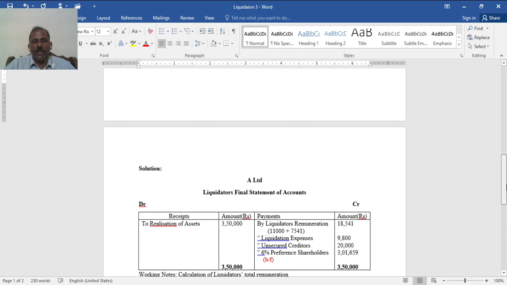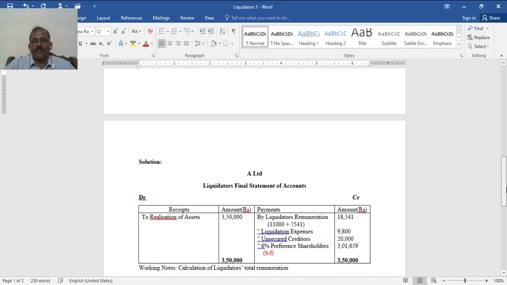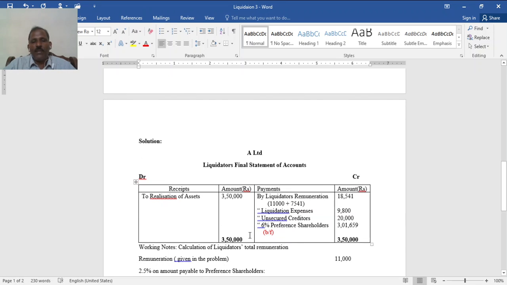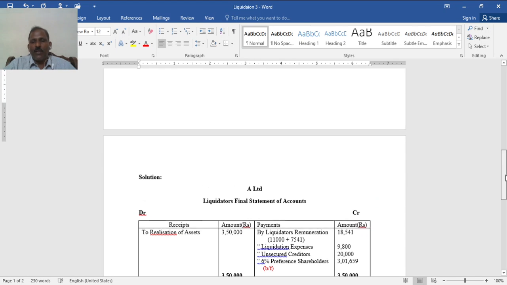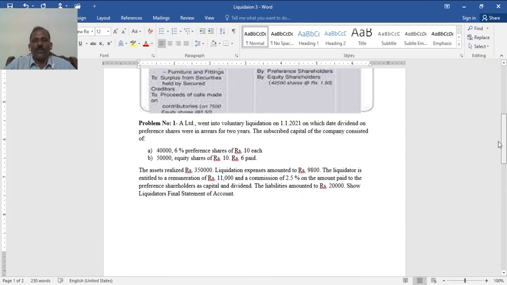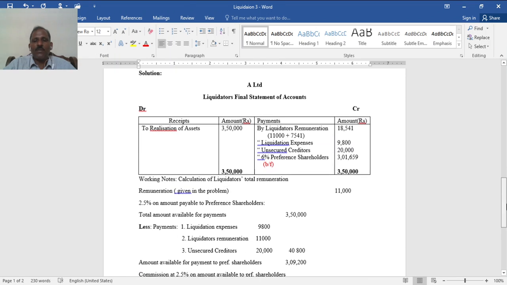First you have to deduct rupees 9,800 and 11,000 from this. Then payment to unsecured creditors, of course, 20,000. Then it is said 2.5% on the amount paid to preference shareholders.